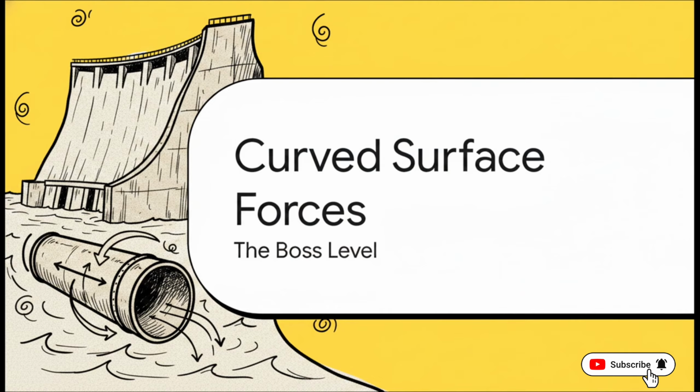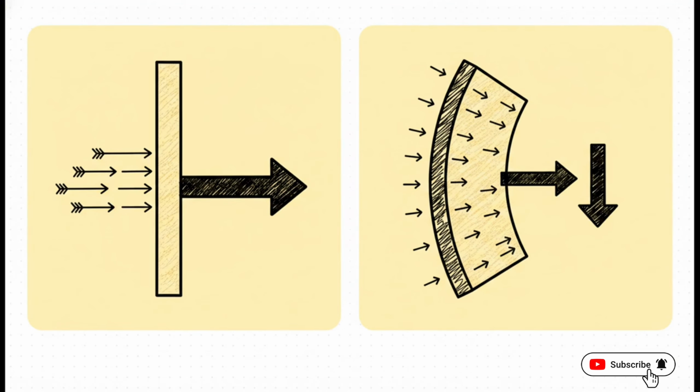Section 4. Forces on curved surfaces. All right, so we've successfully engineered our flat walls. Nice. But now it's time to advance to the boss level of fluid statics. What happens when civil engineers need to design, say, the sweeping arch of a concrete dam or a massive submerged cylindrical pipe? So the crucial point here is understanding how our physics has to adapt.